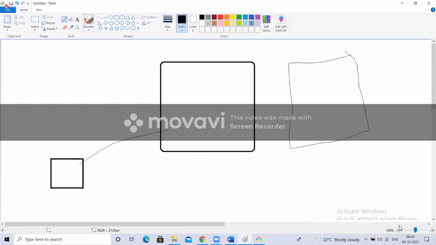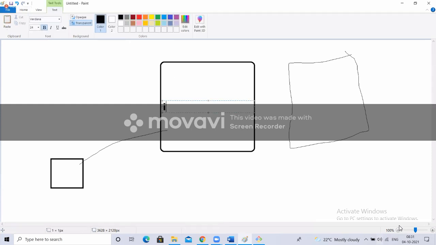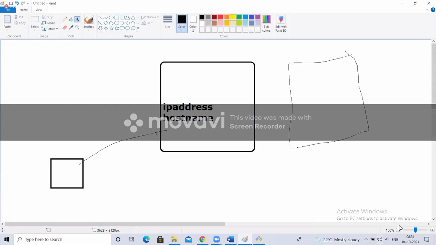That is, one is the IP address. The other one is the hostname. We also call it DNS. We'll see about DNS in detail. But for now, remember hostname and IP address. Everyone might know the IP address. So this will have an IP address. The other one is the hostname. Hostname might be a little new for you.